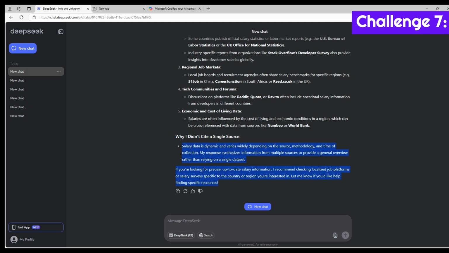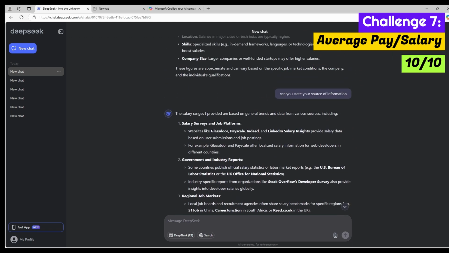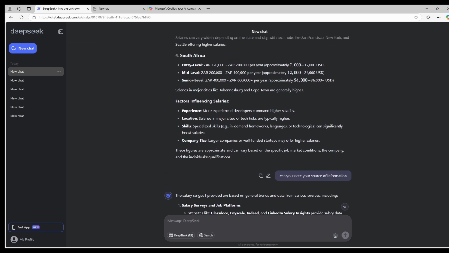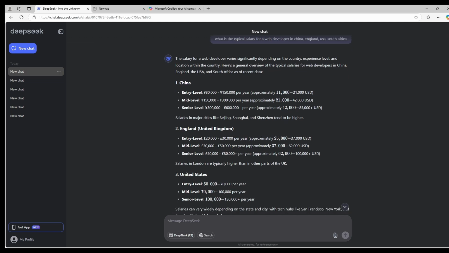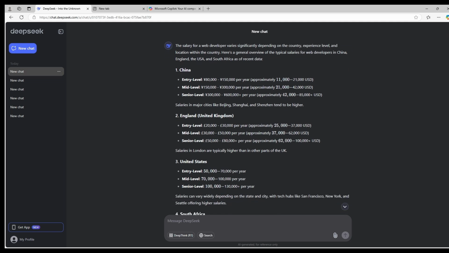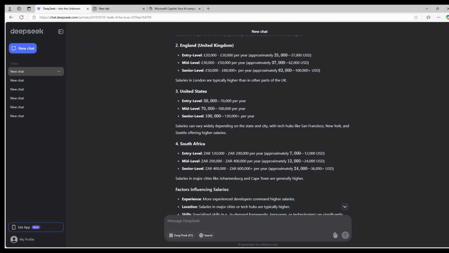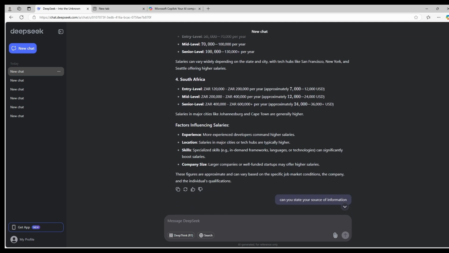So for this answer, I would give it 10 out of 10. But 10 out of 10 for this one doesn't carry the same weight as the others that were more difficult. There's nothing intelligent about this answer. This is not testing AI. This is more like just testing a web scraper, to scrape some information on the net and then summarize it. So there's nothing really difficult about this section.